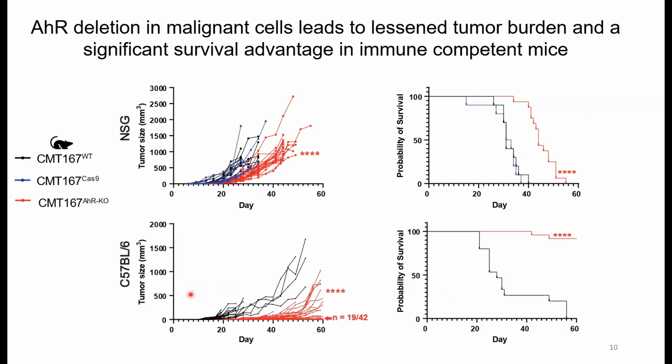However, in immune-competent black 6 mice, we have a drastically different growth rate of AHR knockout cells. Tumors form later, they grow more slowly, and some have complete rejection, highlighting a major role for AHR in the immune system's ability to effectively respond to these tumors.